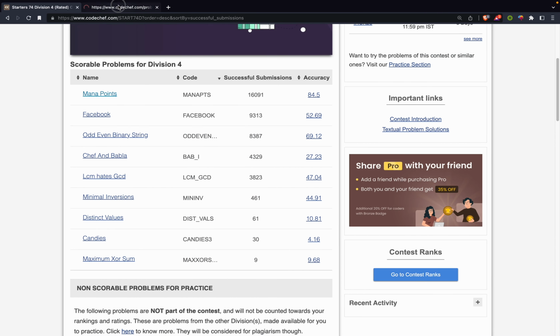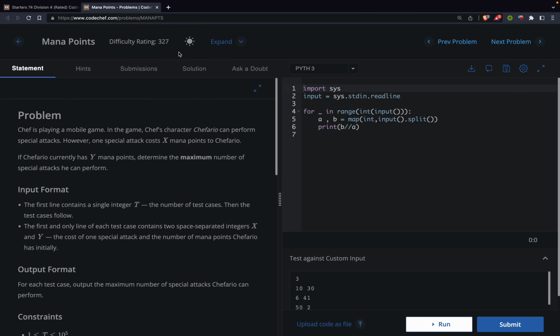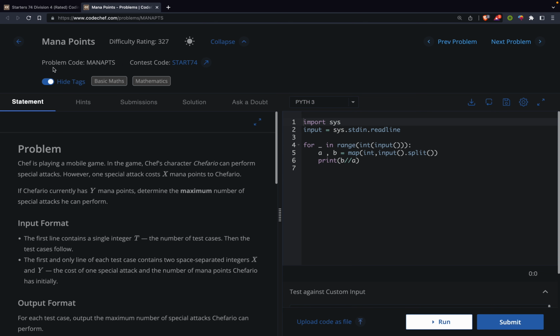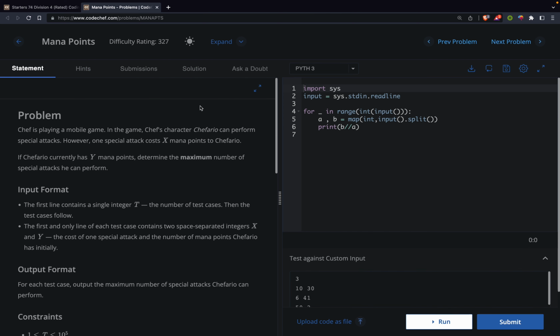So let's see the first problem. The problem name is Mana Points, and the problem code is MANAPTS. The problem statement is: Chef is playing a mobile game. In this game, Chef's character is Chefario. Chefario can perform special attacks. However, one special attack costs X mana points.